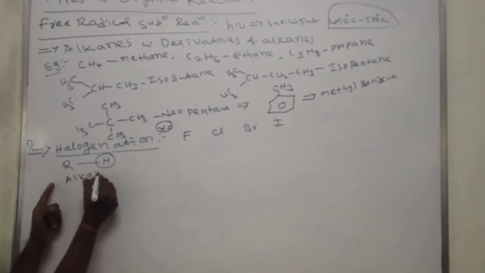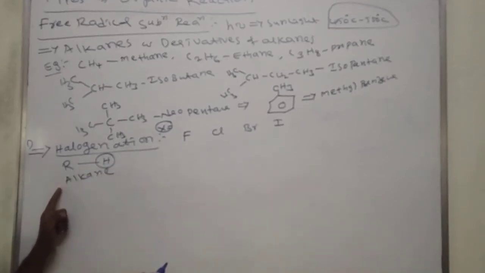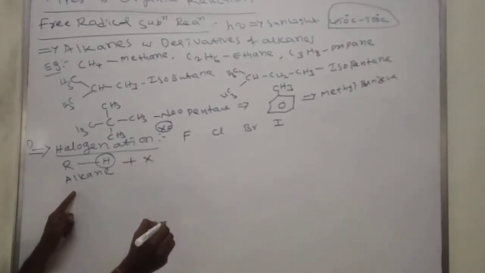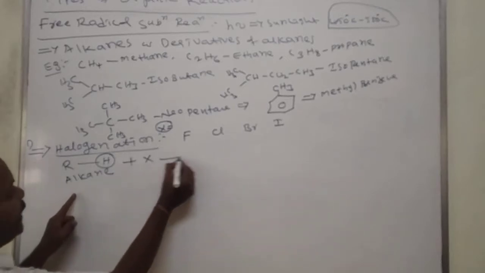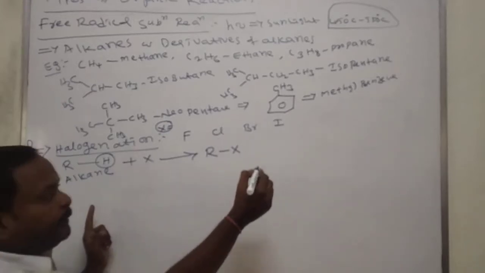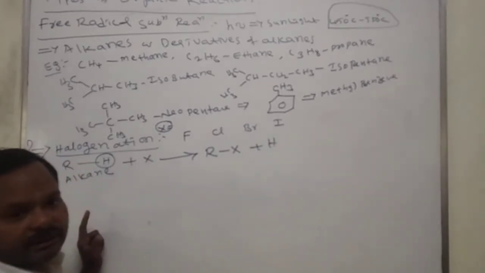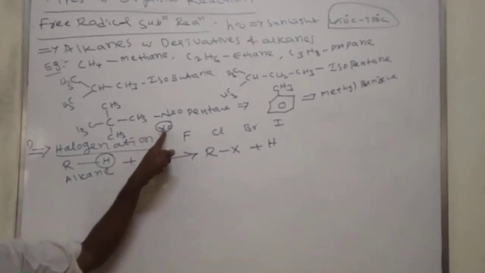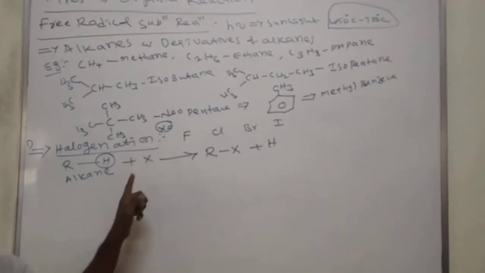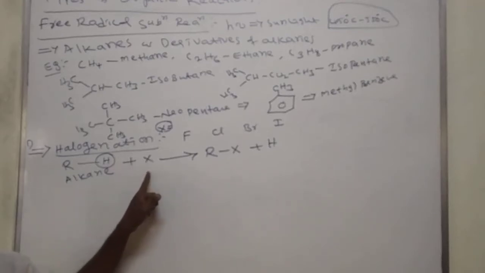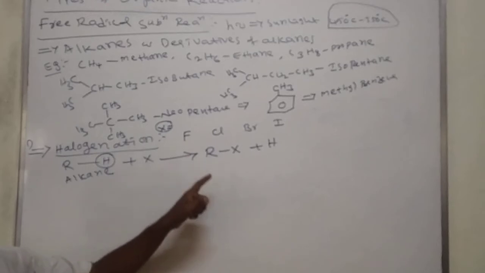It reacts with X. What will you get? RX plus H. Here H is replaced with halogen, and we call it halogenation. The replacement of hydrogen with a halogen atom is called halogenation.